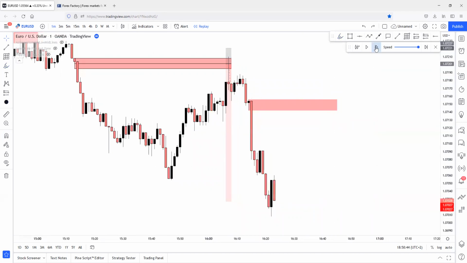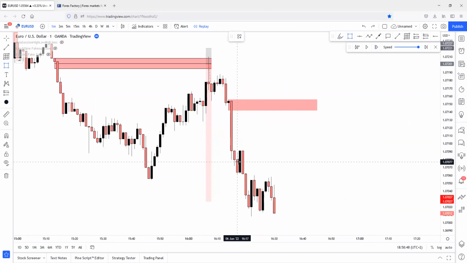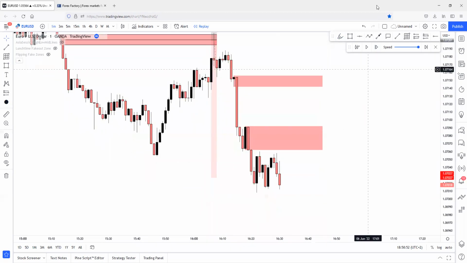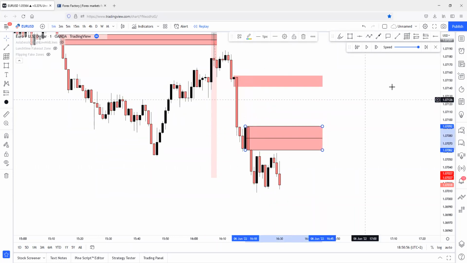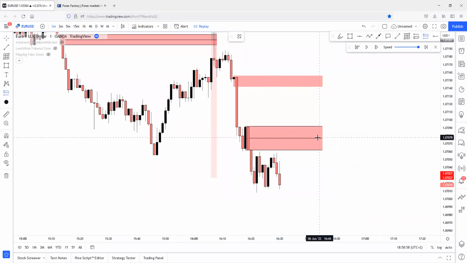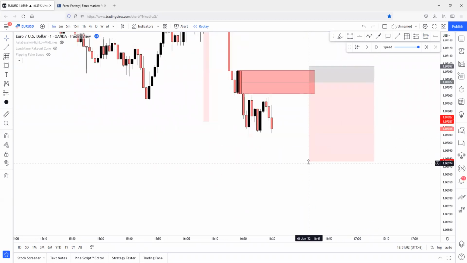Okay, so let's see if there will be liquidity creation. Actually, there's liquidity creation. Okay, we can call this perfect liquidity creation. So I will go for the decisional one. Maybe we won't go for the decisional one because it seems like it's too huge. Let me just see if the 2-pip covers the whole zone. Yeah, it covers. Okay, so we'll go for this.